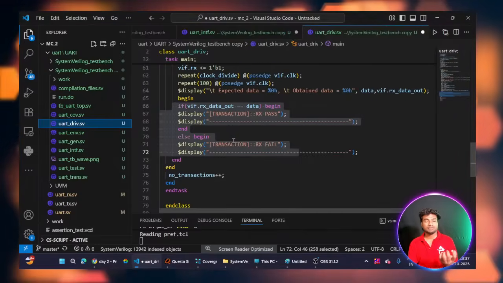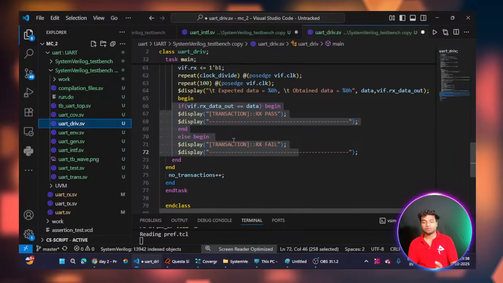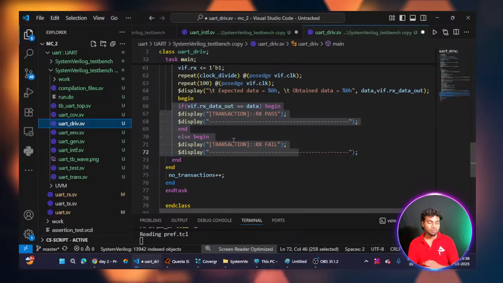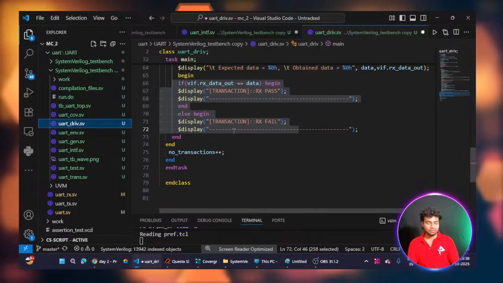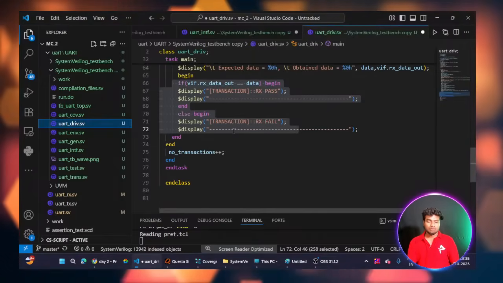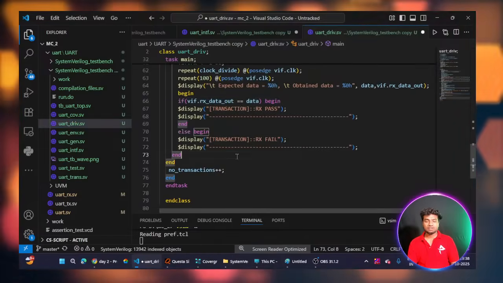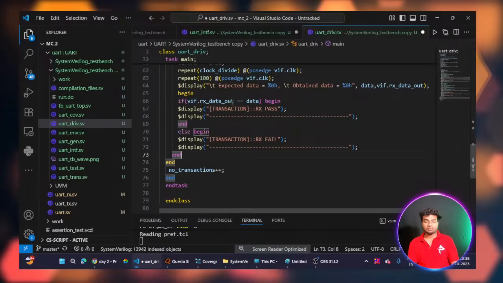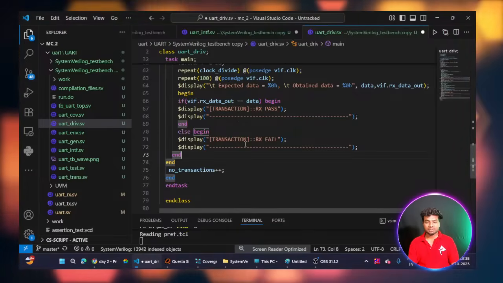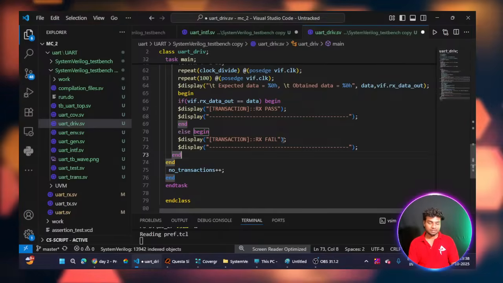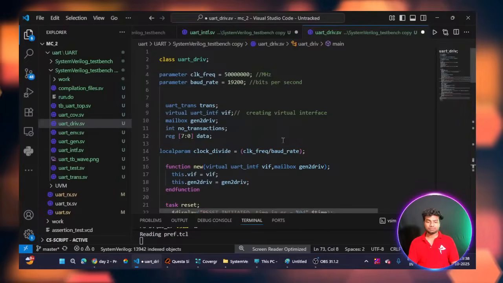If it is not matching, there is an issue inside my design code. This is how we can verify the UART protocol. If it matches, the transaction is RX pass; if it is not matching, I am using the not-equal symbol here, and the transaction is RX fail. This is my driver code.